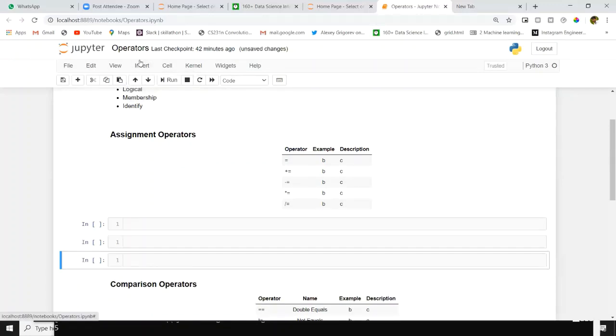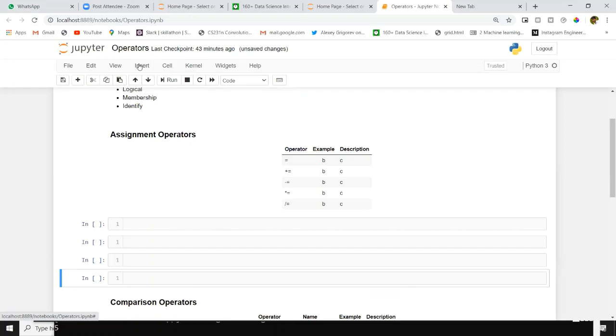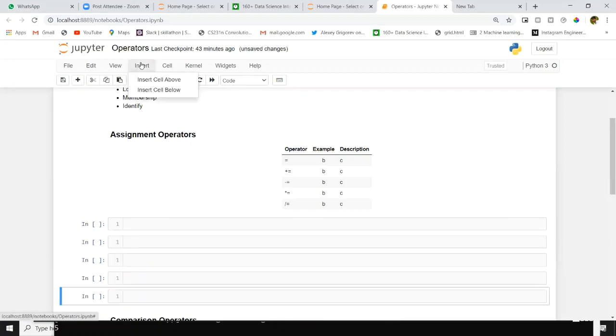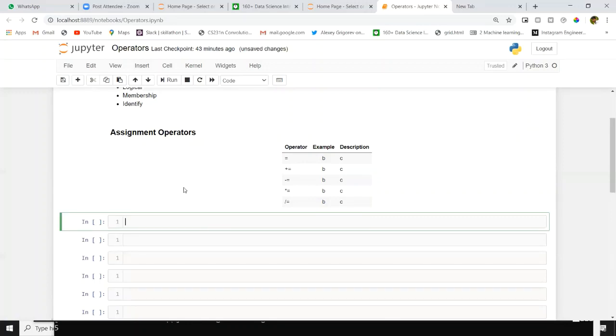One minute. I'm creating new cells here for executing code. Inside assignment operators, we have 5 operators. We will discuss this. First one is equal. We will use this operator to assign values to variables. For suppose a equal to 5. Here we are assigning 5 value to the variable a.